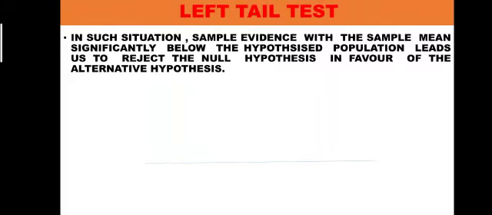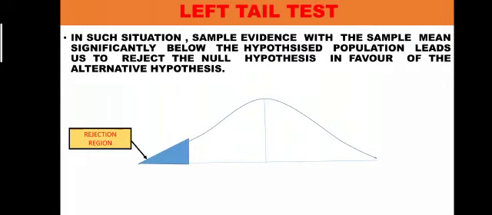We can specify it with the help of the curve. The rejection region in this curve is on the left side, so it is called a left-tailed test, and the balance region is the acceptance region.